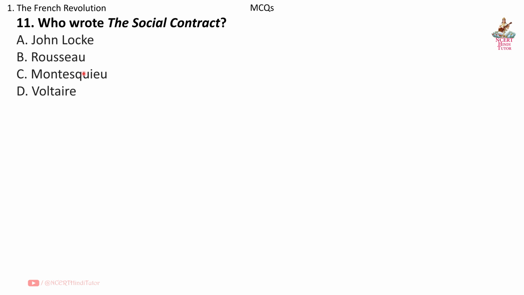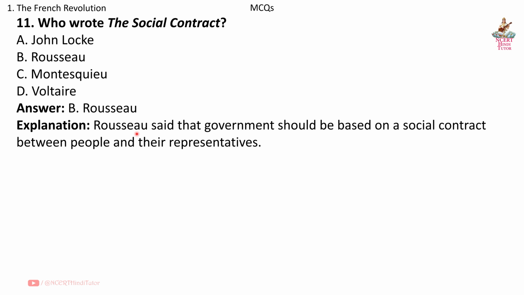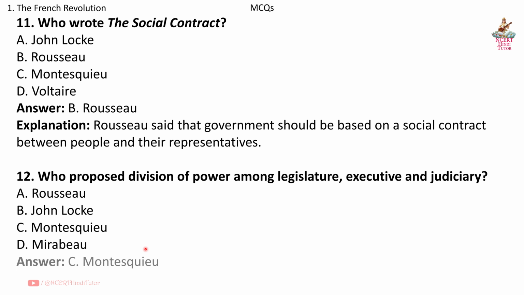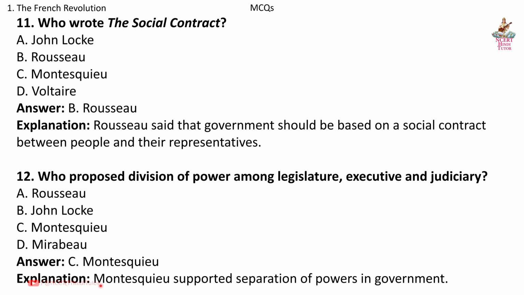Question 11. Who wrote The Social Contract? Answer B. Rousseau. Explanation. Rousseau said that government should be based on a social contract between people and their representatives. Question 12. Who proposed a division of power among legislature, executive and judiciary? Answer Montesquieu. Explanation. Montesquieu supported separation of powers in government.